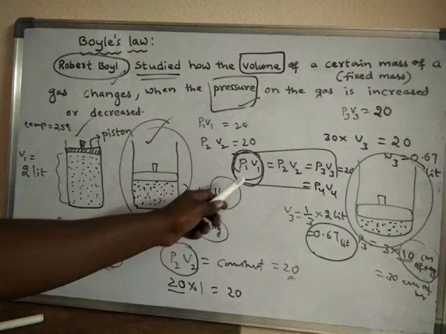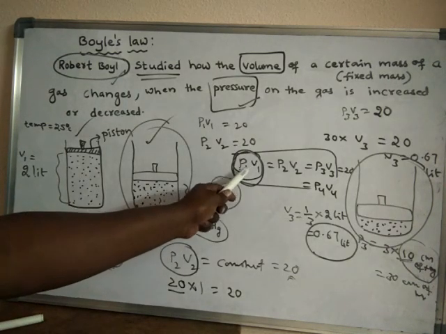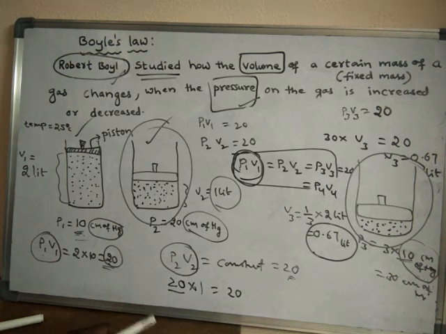Even if you change the pressure, the product of pressure and volume remains constant. Even if you change the volume, the product of pressure and volume remains constant. So like this, Robert Boyle has studied the relationship between pressure and volume. We will learn the other concept in the next class.